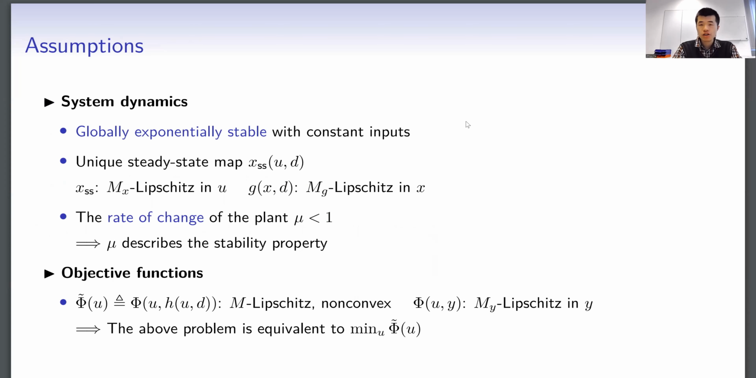In other words, we consider a plant that is pre-stabilized, and then we further investigate how to drive it to an efficient operating point. We can define a rate of change of the plant, and we assume that this rate of change mu is less than 1. This assumption can be satisfied. For example, if we have a continuous time plant, then we choose a large enough sampling period above a certain lower bound, so that the obtained discrete time plants after sampling satisfy this property. We also assume that the overall objective function is Lipschitz continuous and non-convex of the decision variable, the input u.